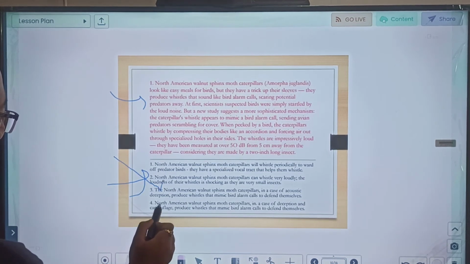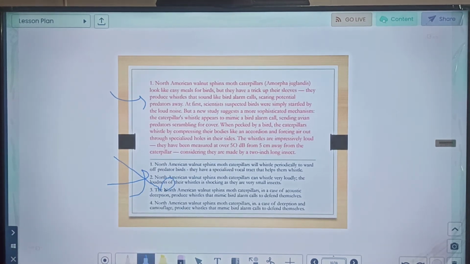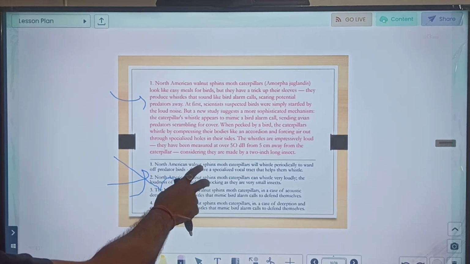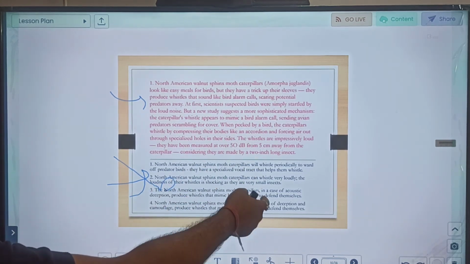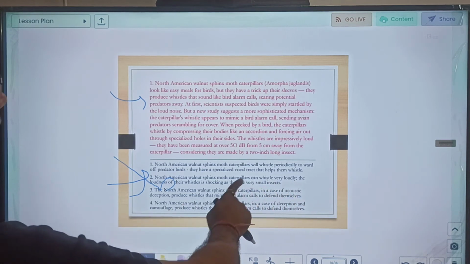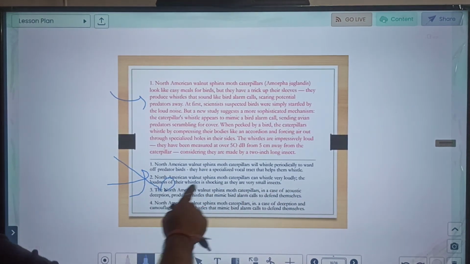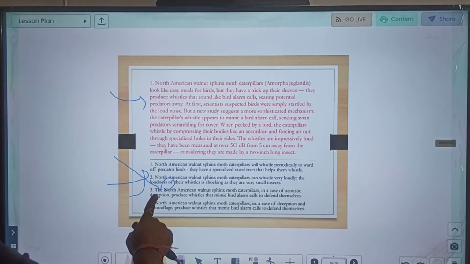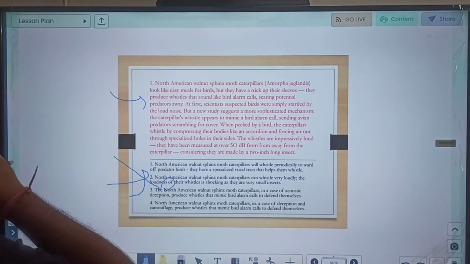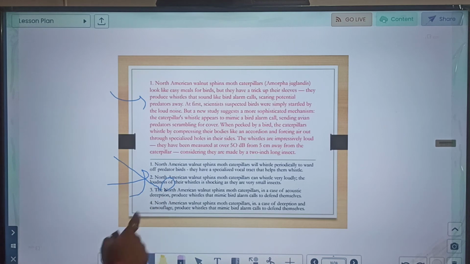And why do I say so? I say so because the other option was telling why it is done, but this defensive thing, which is the main aim, and it being a case of acoustic deception, which is clearly arising from the paragraph, is something which comes out in option 3. So option 3 is the correct summary of this particular passage. Let us move to passage 2.